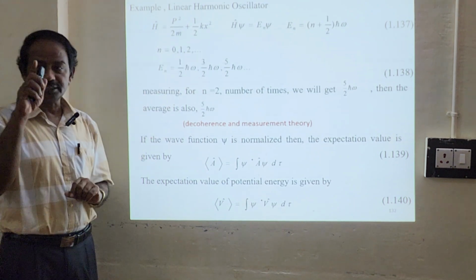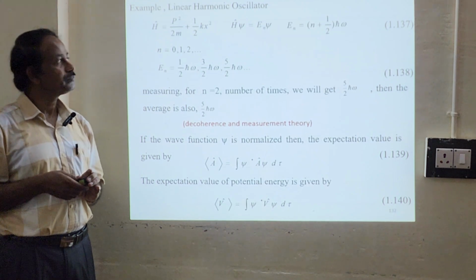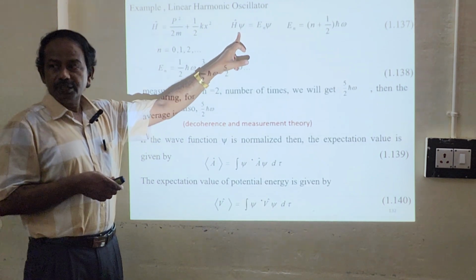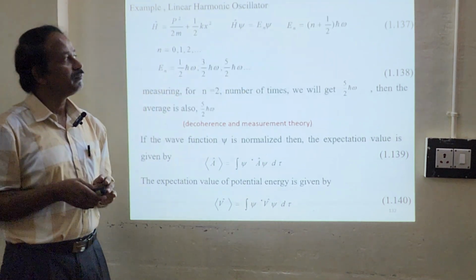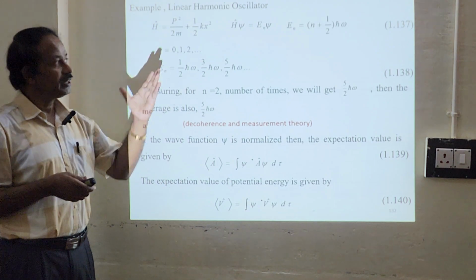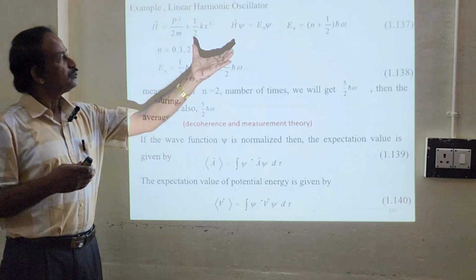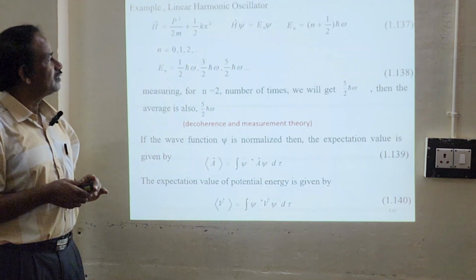This potential energy is half kx squared, where k is the force constant. We use the eigenvalue equation and get the eigenvalue En equals (n plus half) h bar omega, where n goes 0, 1, 2, 3 and so on. We will discuss this later, no worries.